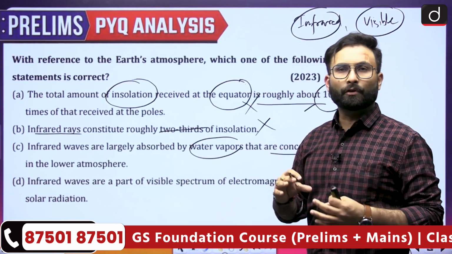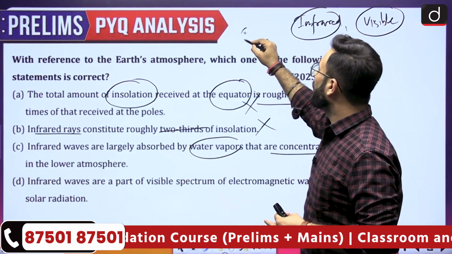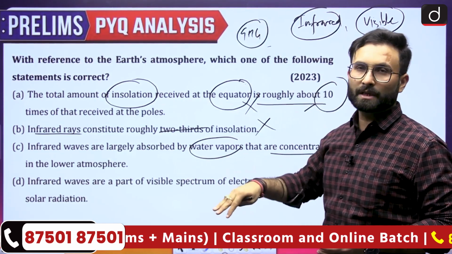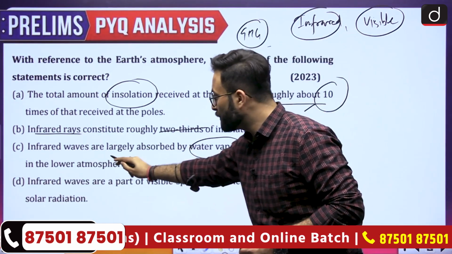Now when we talk about water vapor, you know that water vapor has greenhouse gas potential. Considering that, we can say that yes, they absorb the infrared radiation. So option C can be a right answer.